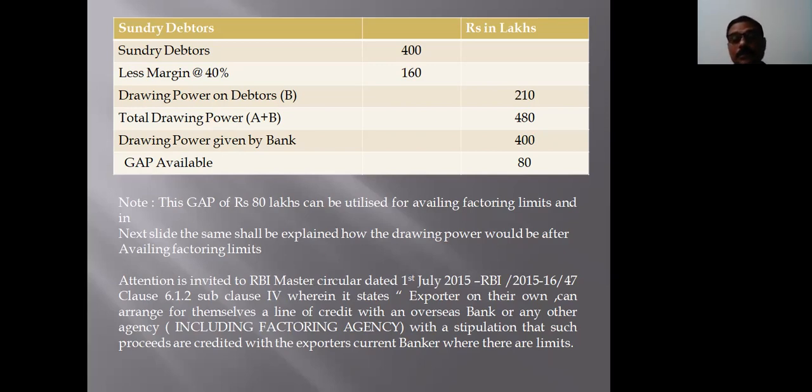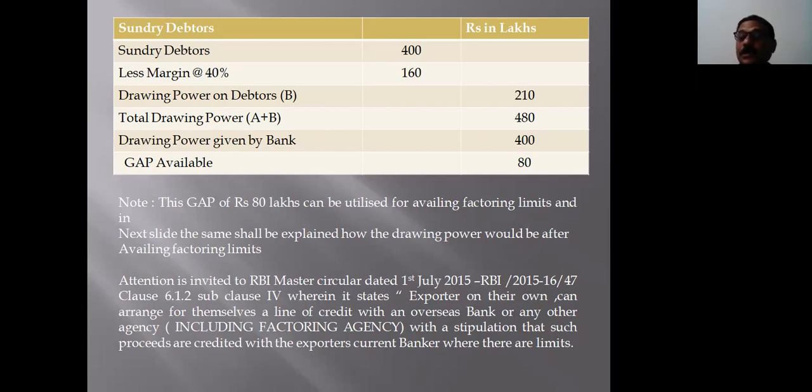Attention is also invited to RBI's master circular dated 1st July 2015, RBI/2015-16/47, clause 6.1.2, subclause 4, wherein it states exporters on their own can arrange for themselves a line of credit with an overseas bank or any other agency, including factoring agency, with a stipulation that such proceeds are credited with the exporter's current bank where there are limits.